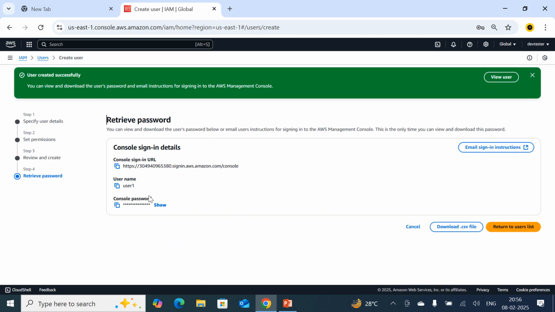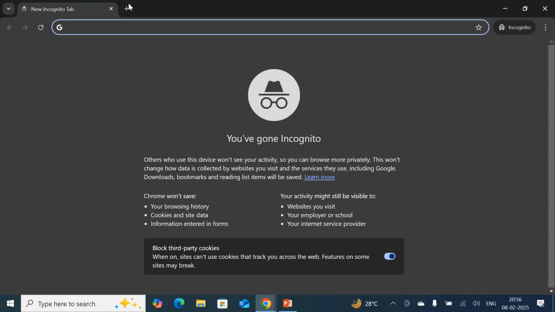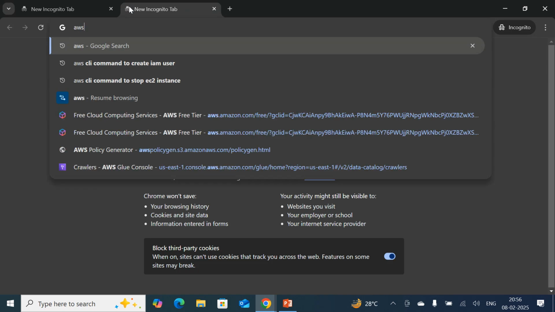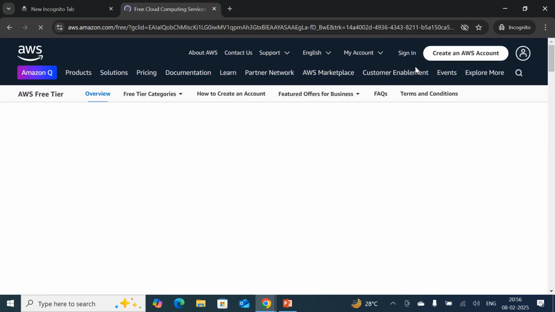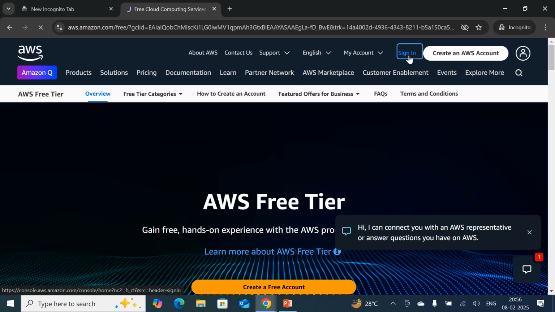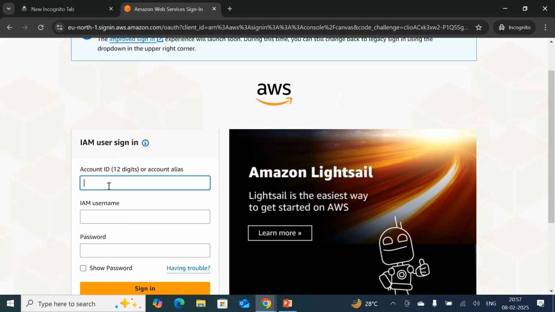The user will be created soon. As I had already set the password, I am going to create one new incognito tab. Just type AWS, click here, click on sign in, then check. It is asking me to enter the account ID, IAM username, password.